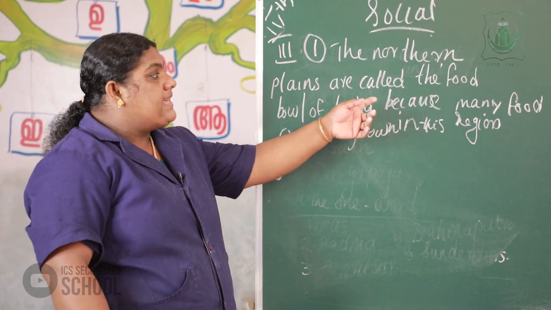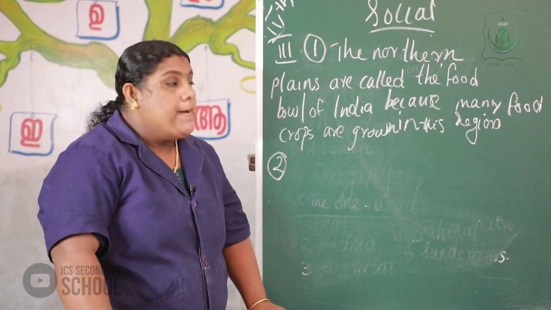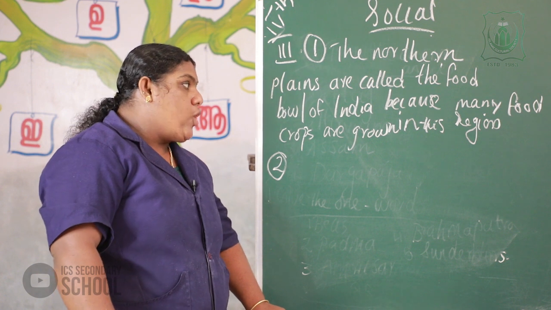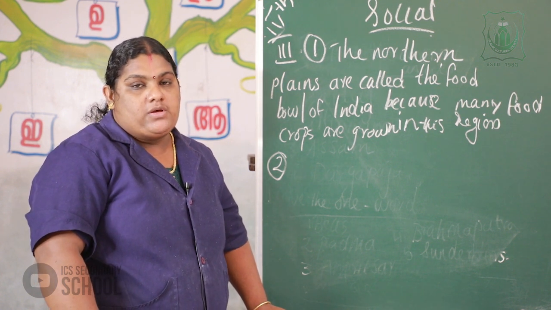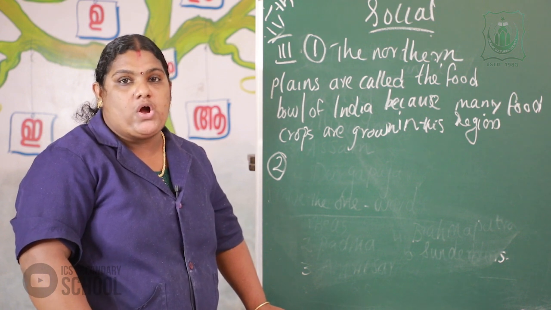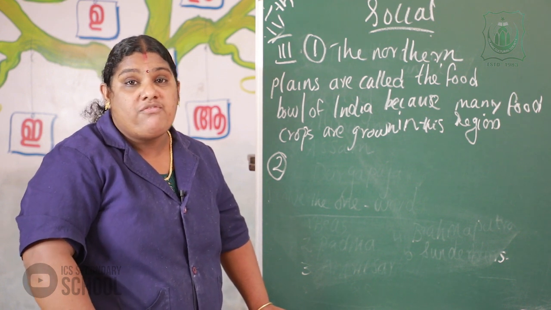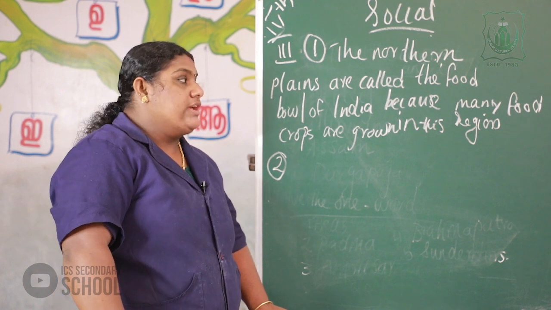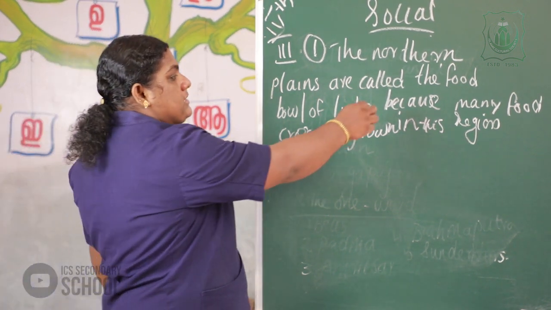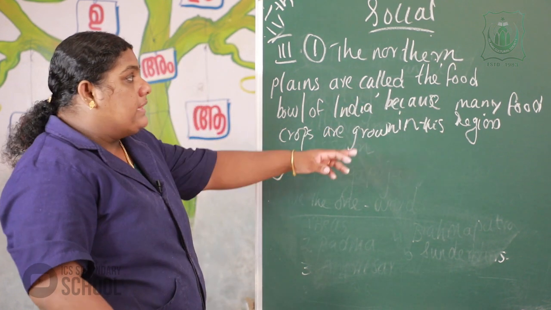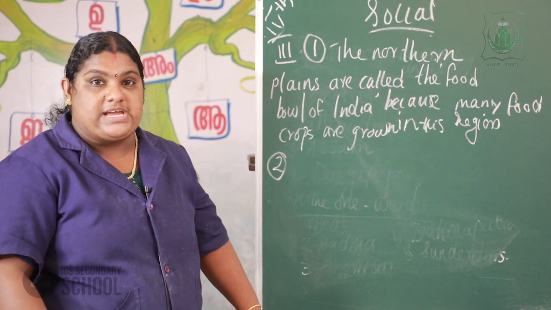The northern plains are called the food bowl of India because many food crops are grown in this region. So this area is called the food bowl of India. Just use single inverted commas around the food bowl of India.